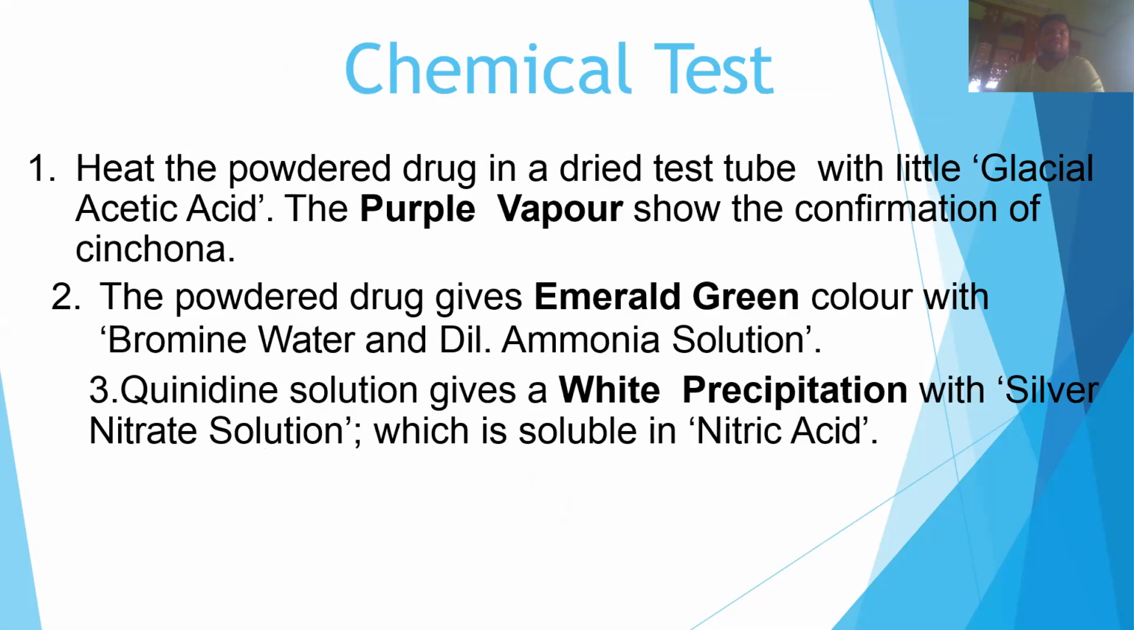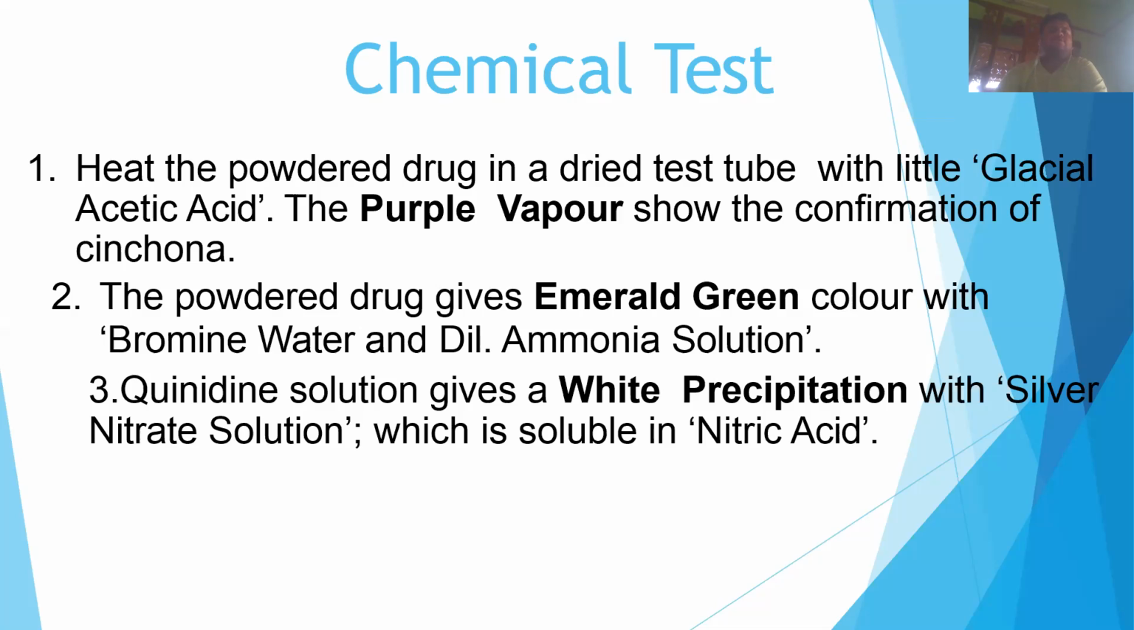Next, there are three chemical identification tests of cinchona. First, heat the powdered cinchona drug in a dry test tube after adding some glacial acetic acid. If purple vapor forms, that confirms the presence of cinchona. That is the first identification test of cinchona.